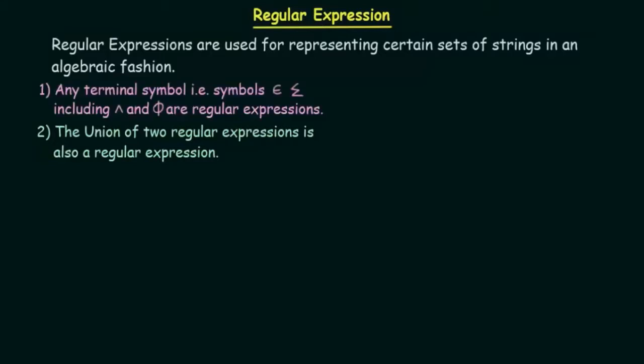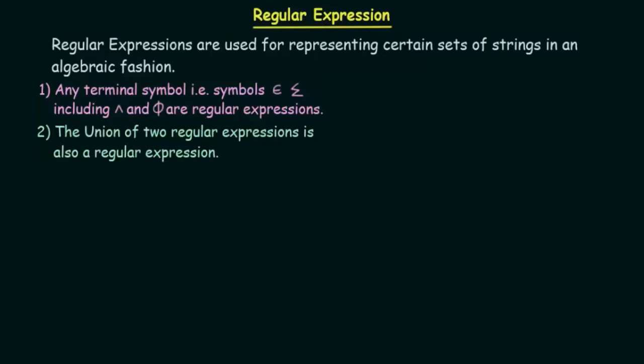Any terminal symbol, like epsilon and sigma, including the empty and phi symbols, are regular expressions.